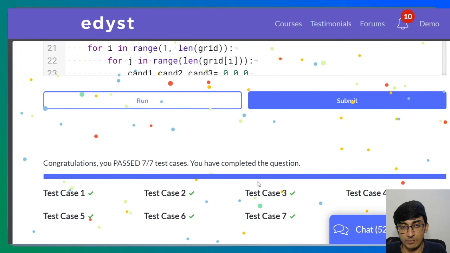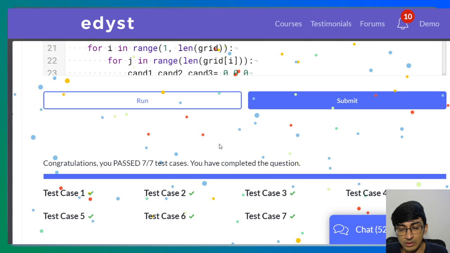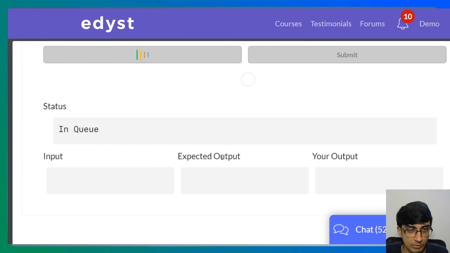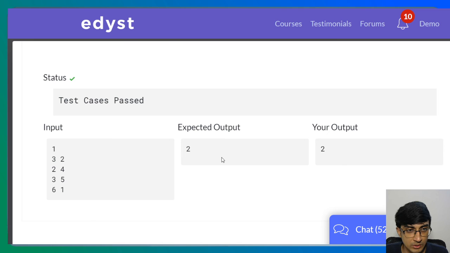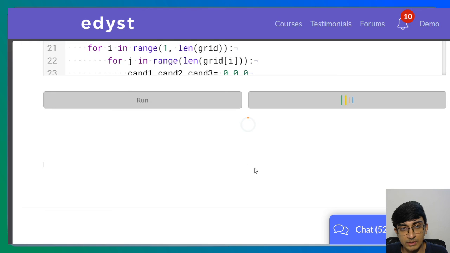And yeah, we submit, we pass all of the test cases as well, right? So yeah, I think that's mainly it. Makes sense, okay. So this works, and once we submit it, yeah.